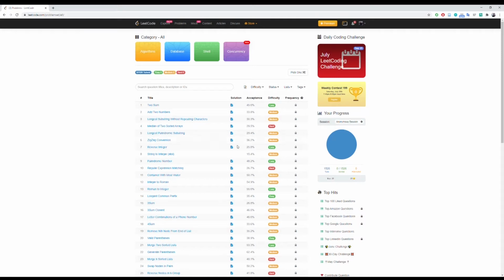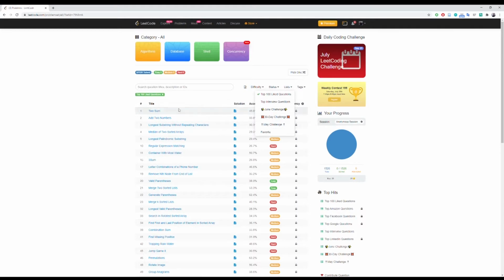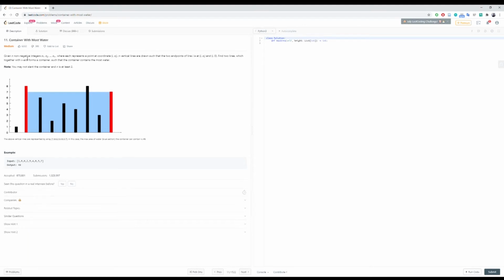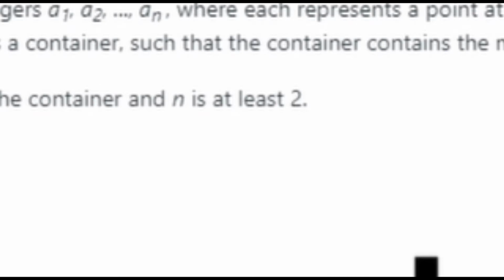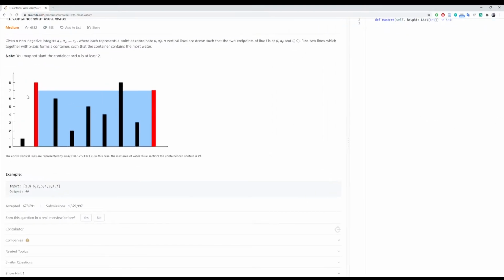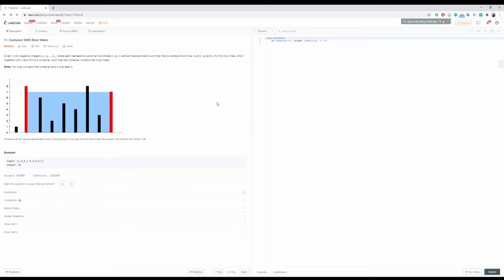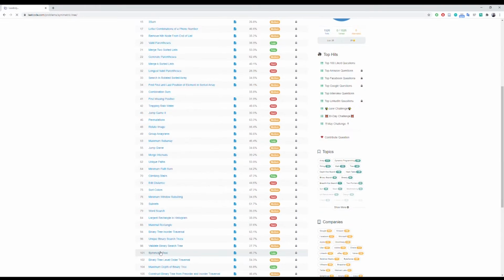Alright, step 1. Select a problem that has a lot of likes and is an appropriate difficulty for you. So I'm going to choose a medium one. And read the problem. Step 2. Admit you overestimated yourself and select an easier problem from the previous page.